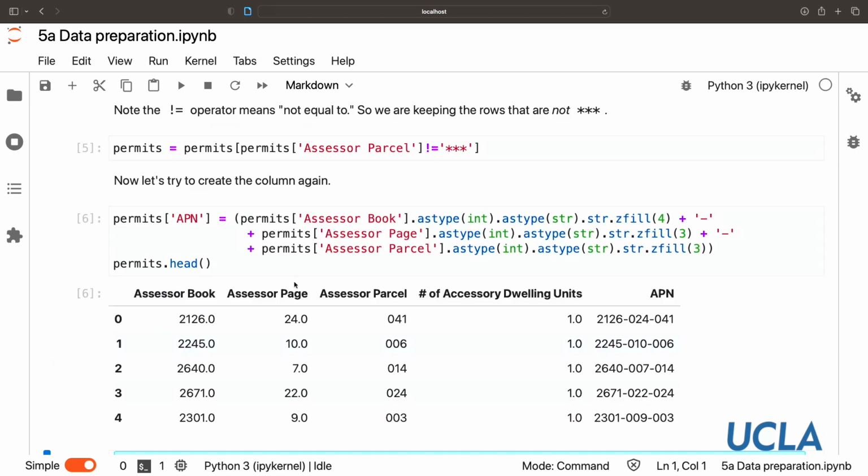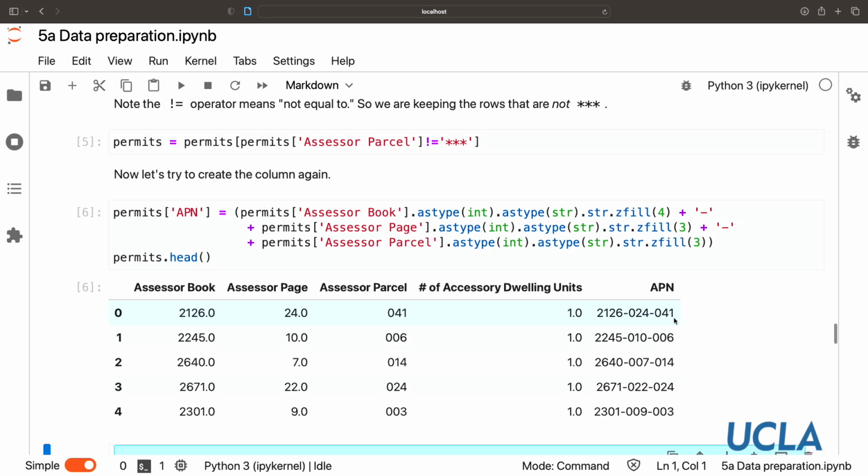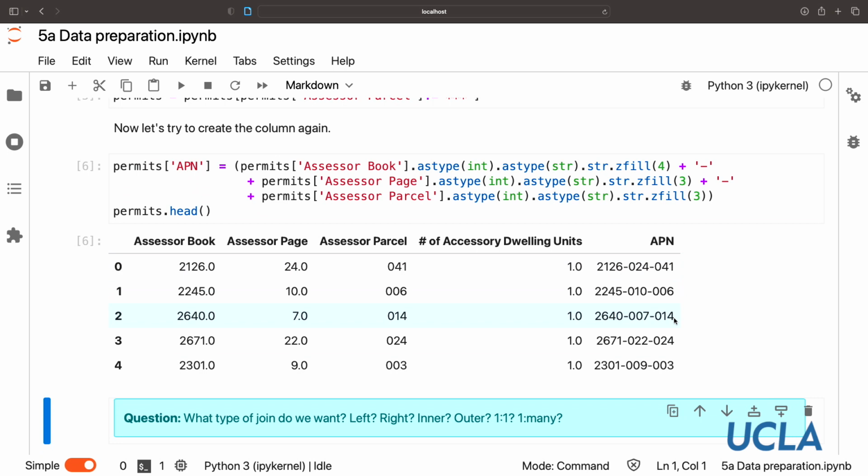OK, that looks much more reasonable. And so we have an APN field that looks pretty similar to what we had in the parcels data frame. So let's try and join them. Now, pause the video here and think, what's your strategy here? In particular, what type of join do we want? Look back at the types of joins we saw in the last module. Do we want a left join? Do we want a right join? Is it going to be an outer join, inner, one-to-one, one-to-many? How are you going to join these two together? Sketch it out on a piece of paper, and then if you want, try and write some code.